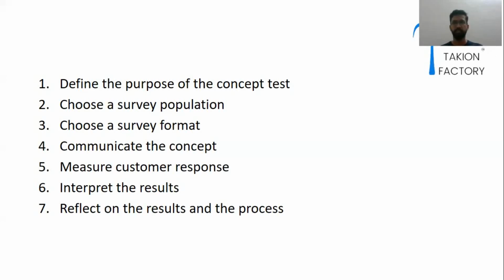Or if there is an issue with the survey, we have to modify the survey. We may have to increase the number of users, or make some changes. Maybe the concept is not that great, and if that is the opinion, then we have to modify the concept. And finally, we reflect on the result and the process. This is all about concept testing.